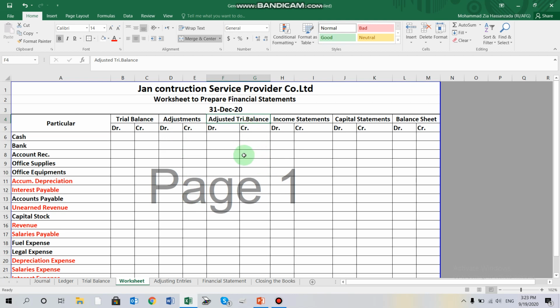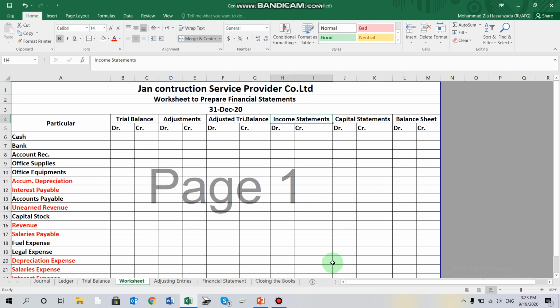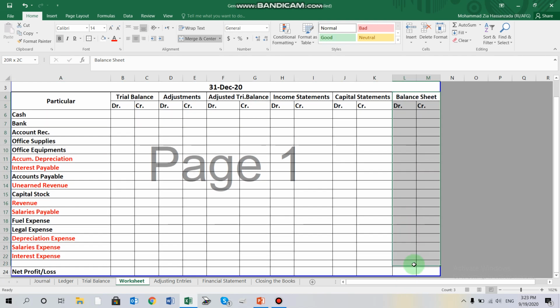After the preparation of the adjusted trial balance, we can easily compare the income and expenses, which as a result prepares our income statement, and by transferring this net loss or profit, we can prepare the capital statement, and also we can go ahead to the balance sheet, which is the most important financial statement in our financial reports.